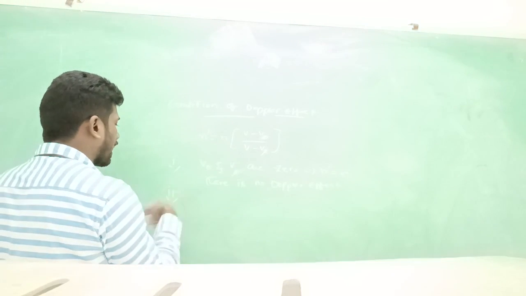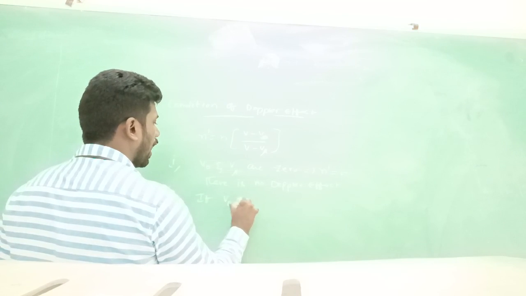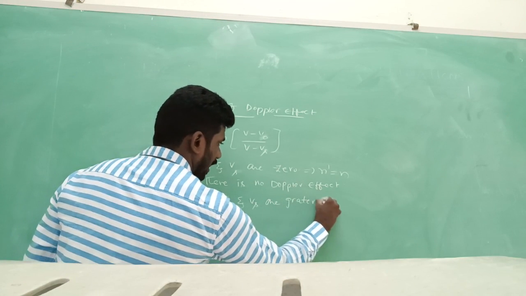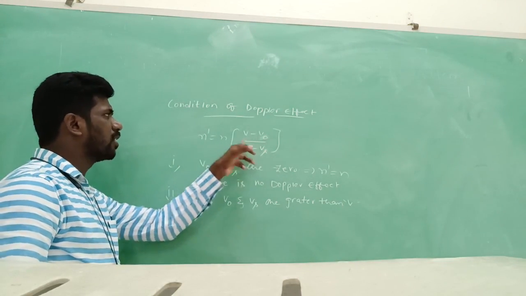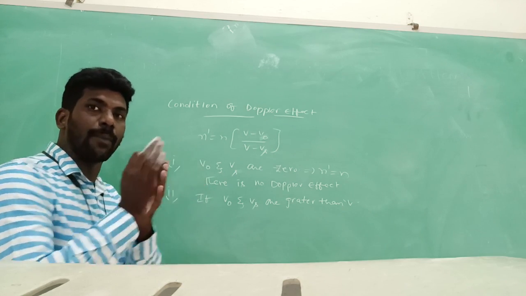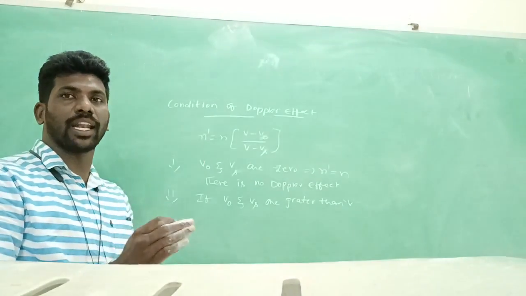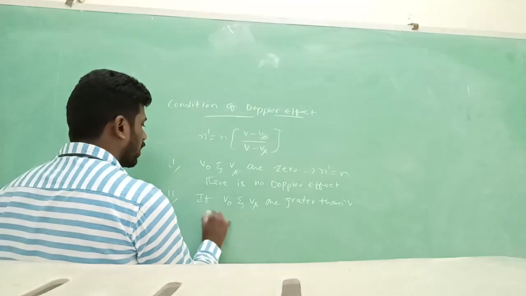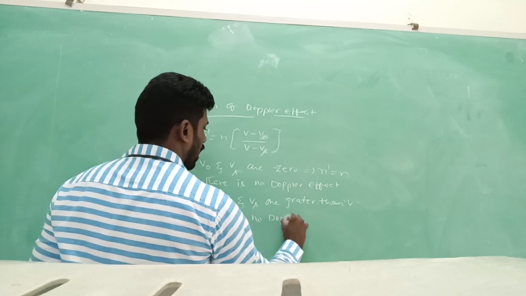Next, what is the second condition? If V, V naught and Vs are greater than V, greater than V means we cannot observe any sound. We can observe a sound if the velocity of source or velocity of observer is less than the velocity of sound. Greater than V, there is no Doppler effect.